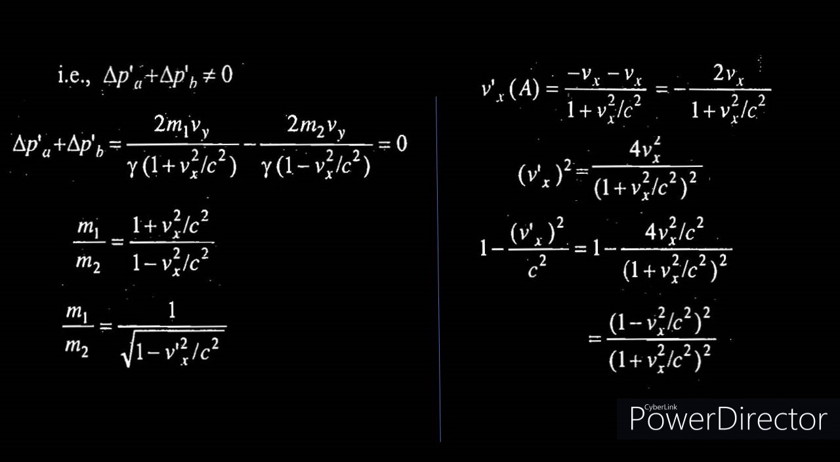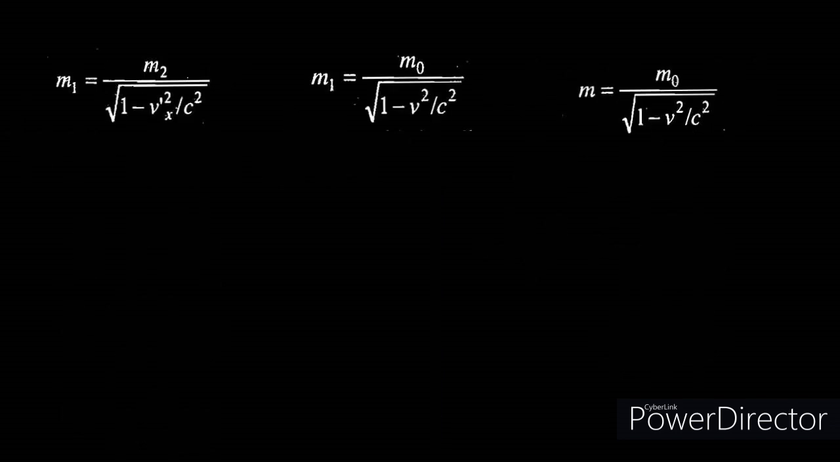Here m1 is the mass of the object A, m2 is the mass of the object B, and vx prime is the velocity of the object A in the x direction. And if you rearrange, you would get m1 is equal to m2 divided by the square root of 1 minus vx prime square divided by c square. Here m2 is the mass of the particle B, but with respect to the frame S prime, the particle B is at rest in the x direction. So there is no velocity for the particle B in the x direction. So we can call that mass m2 its rest mass m0.